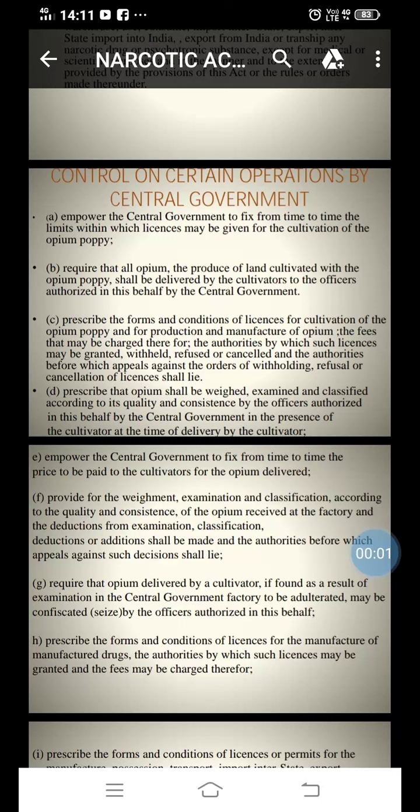Hi everyone. Today we will discuss the last point of this chapter, that is offenses and penalties of this Act. In the last lecture, you saw control on certain operations by the central government.